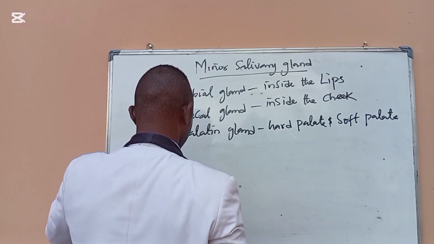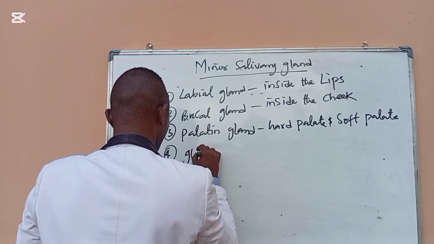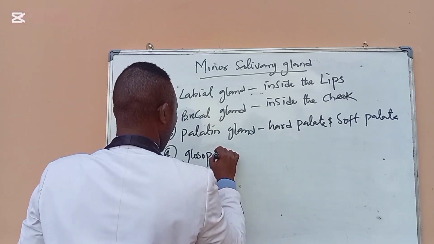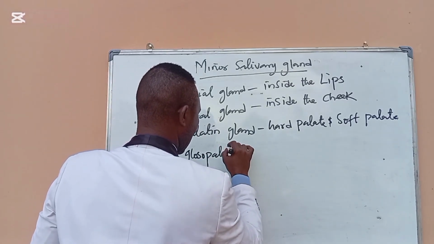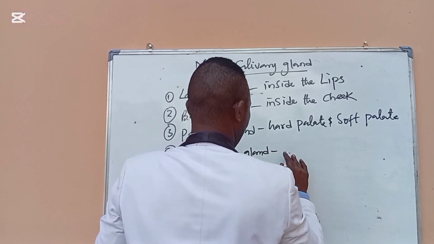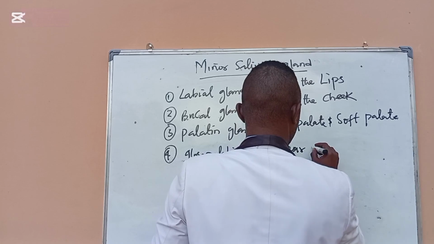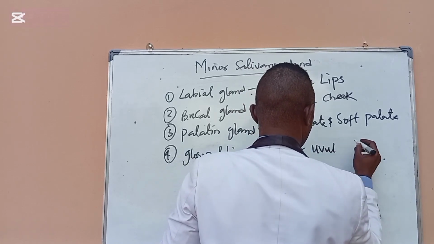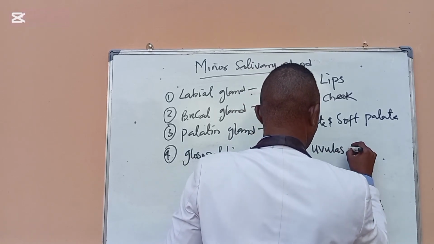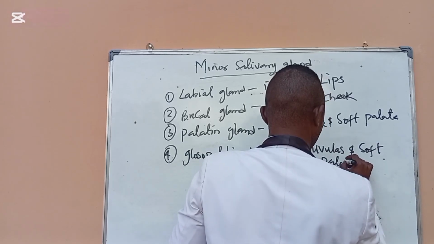Then number 4, we have the glossopalatine gland. It is found near the uvula and the soft palate.